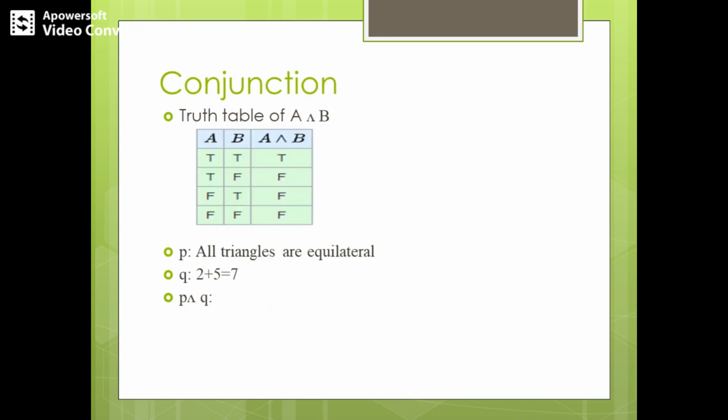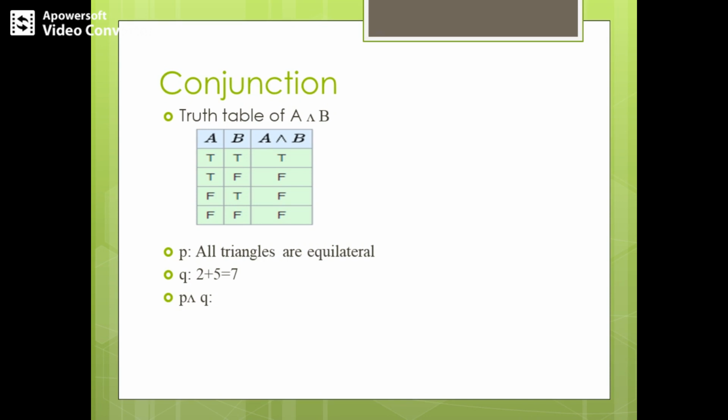So the next connective is conjunction. This is nothing but using a connective called and. What exactly is this conjunction? We are combining two different propositions using the connective and, so we call it a compound proposition. A conjunction is a compound proposition obtained by combining two given propositions by inserting the word and in between them.